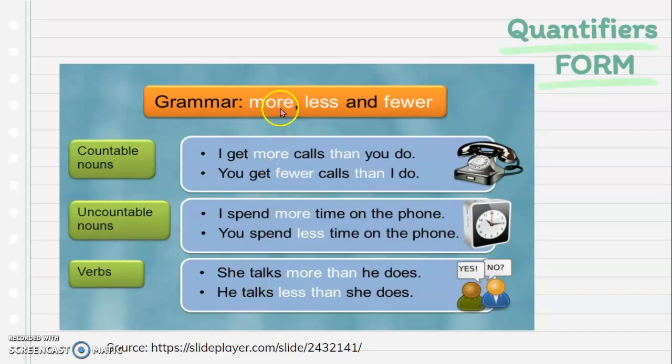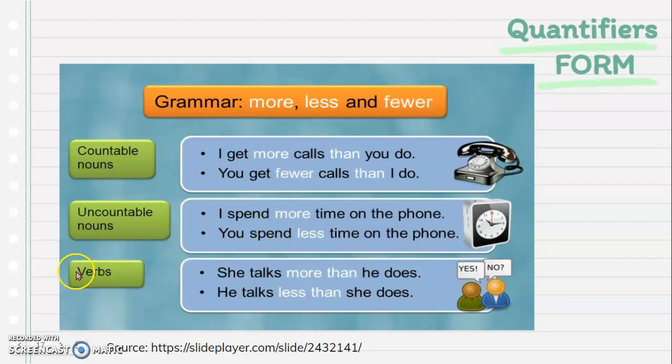Let's take a look at how we use more, less, and fewer. When we're talking about countable nouns, we use more or fewer. For example, I get more calls than you do. You get fewer calls than I do. Uncountable nouns use the quantifiers more or less. For example, you spend more time on the phone or you spend less time on the phone.